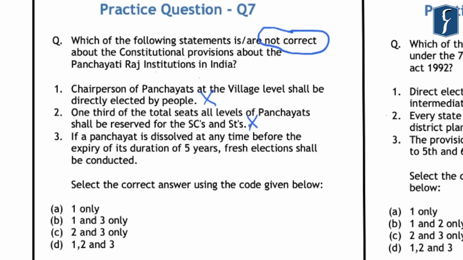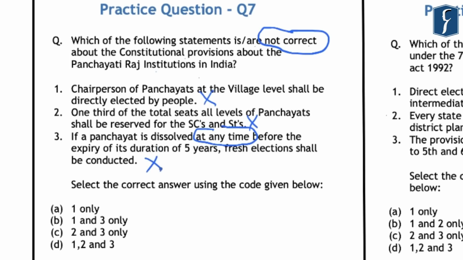And thus, this blanket statement, that is, if a panchayat is dissolved at any time, so the key point in this statement is at any time before the expiry of its duration of 5 years. So this means that only if the panchayat gets dissolved 6 months before the expiry of duration of 5 years, fresh elections shall be conducted. And again, this statement becomes incorrect.